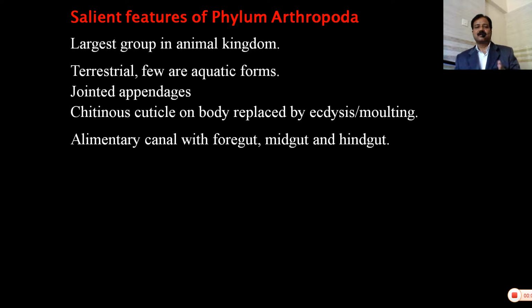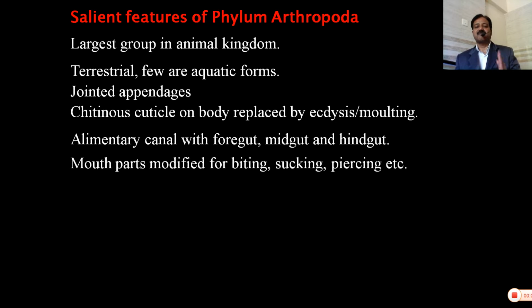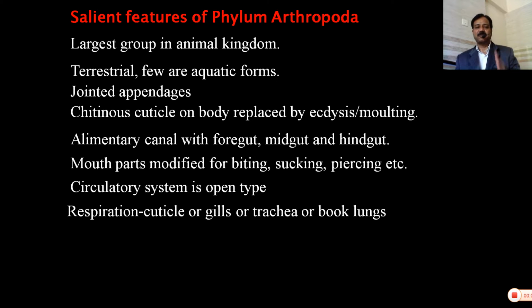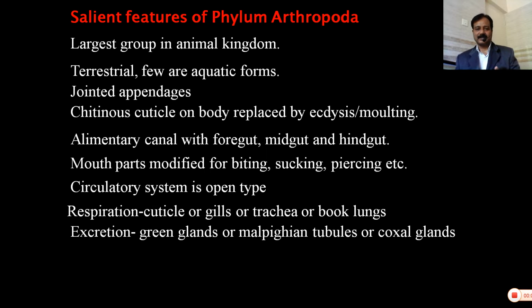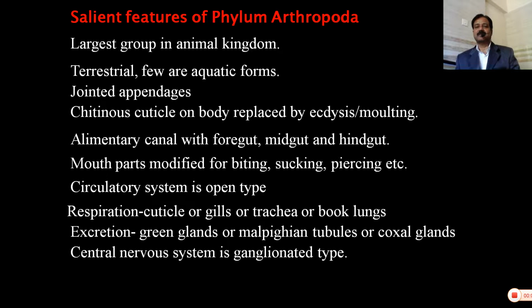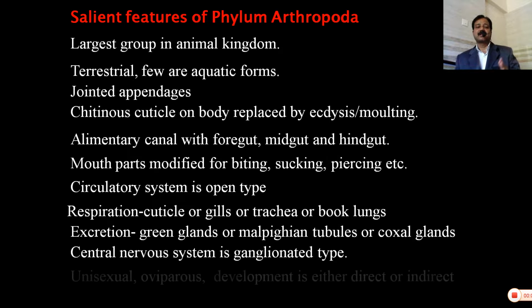Alimentary canal is divided into three parts: foregut, midgut, hindgut. Mouth parts are modified for biting, sucking, piercing, etc. Circulatory system is open type. Respiration takes place by means of the cuticle or gills or trachea or book lungs. Excretion takes place by means of the green glands or Malpighian tubules or coxal glands. Central nervous system is ganglionated type.